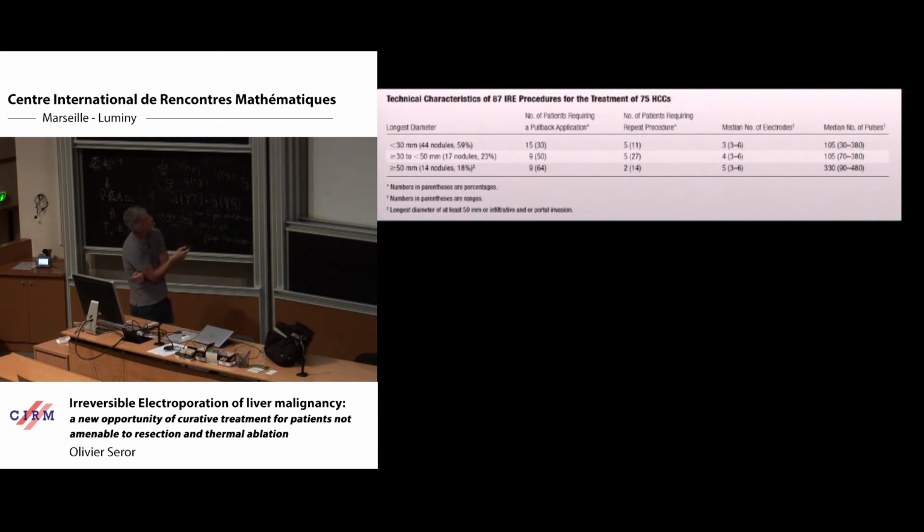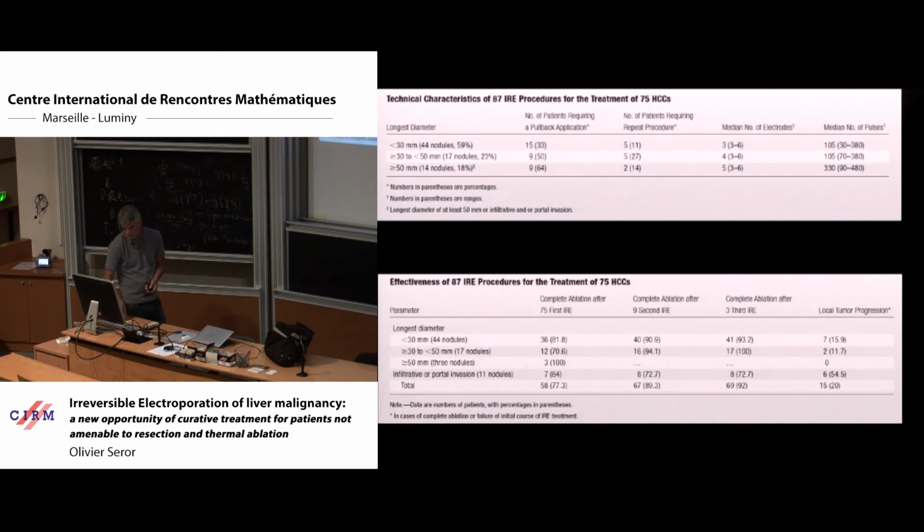You can see here. And this is the number of electrodes that we use to treat this tumor. You can see that at least 3 probes, but for many patients, at least 4 and even 5 probes. This is the number of pulses that we have to deliver between each probe, each combination of probes.